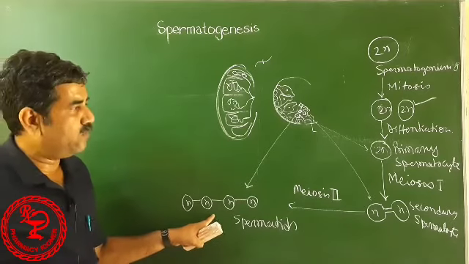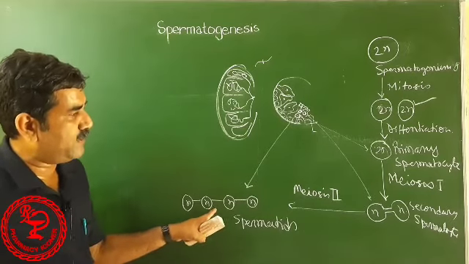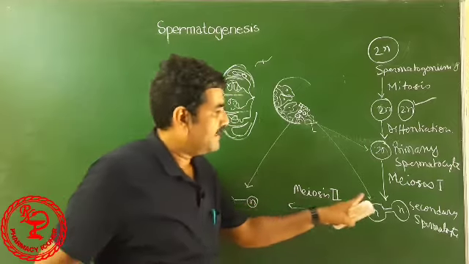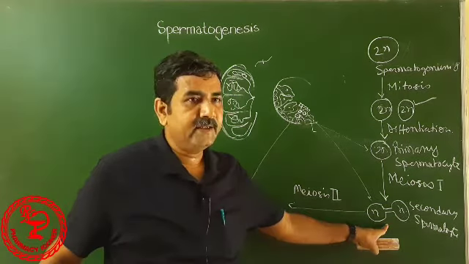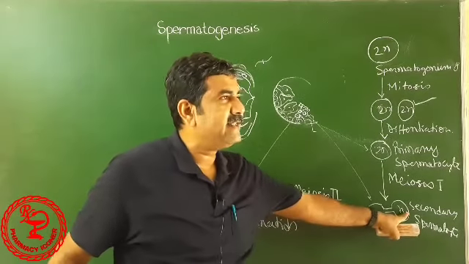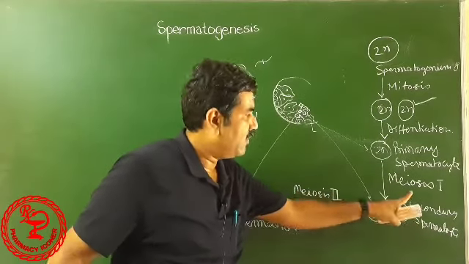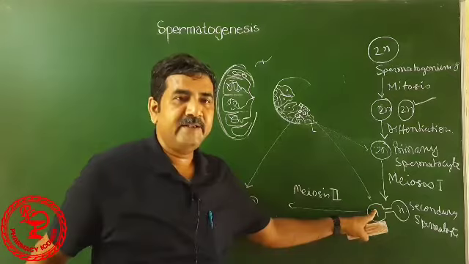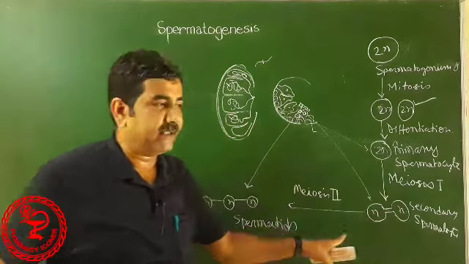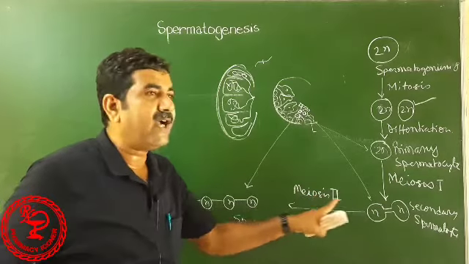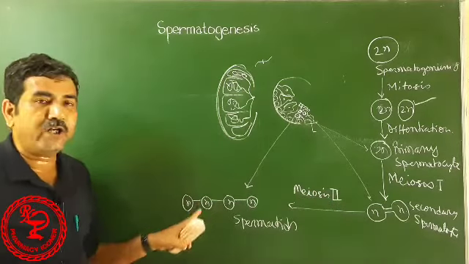Here, one thing you must have observed, cytokinesis is not complete. Though genetic materials have already divided, the cytoplasm is not divided completely. That is, cytokinesis did not occur.